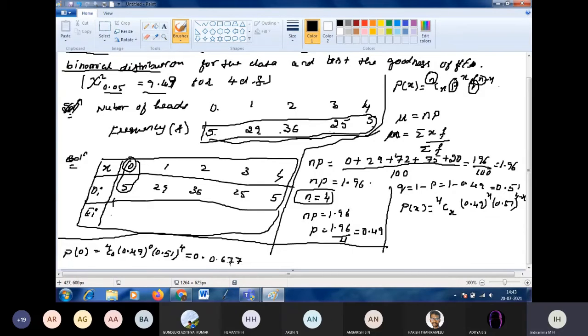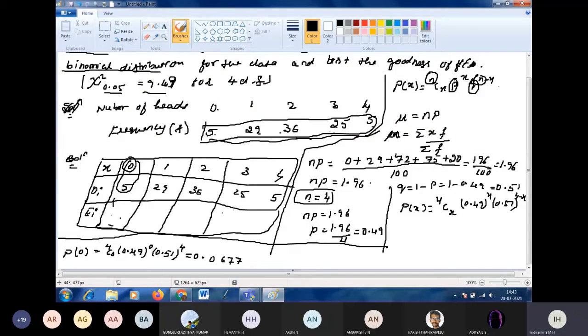0.0677. Is it right? So shall I write the probability directly here? Is this the place of probability or frequency? Don't write probability directly, because it should be the place for the frequency. We have to find out the expected frequency.